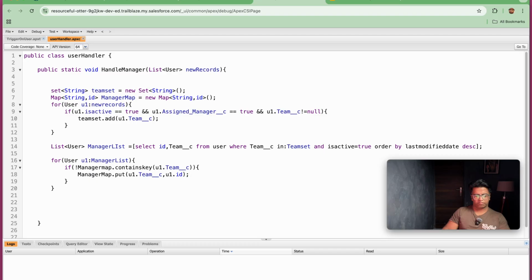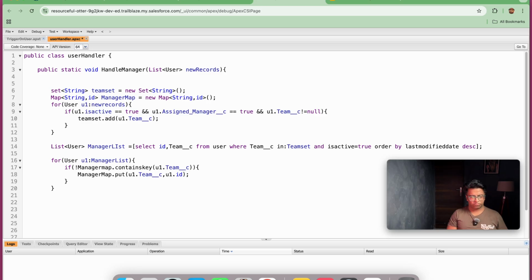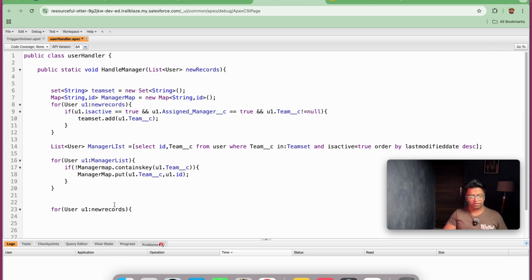Once we are done with this, next step is we finally need to iterate this for loop. We need to finally update the manager ID. So I will be copying this. Why write the for loop again if we have already used it? Since this is before insert, we will not be doing a DML operation.